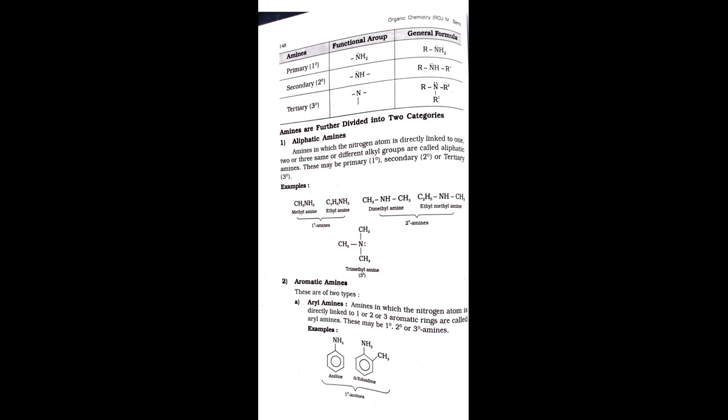The example here: these two are primary amines because in ammonia, NH3, only one H is replaced, and in place of that one H the methyl group, CH3, is attached. The formula of ammonia is NH3. If you remove one H, it becomes NH2, and in place of H there is a CH3, a methyl or alkyl group.